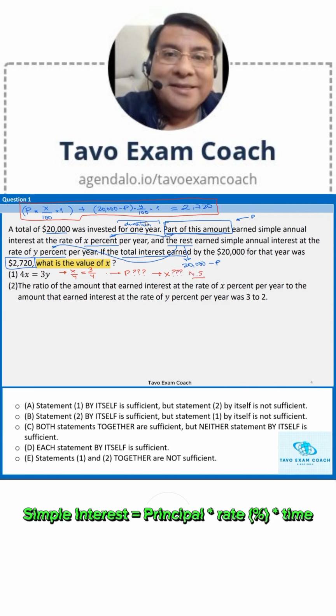Statement 1, not sufficient. What about statement 2? Well, statement 2 says that there is a ratio between two amounts. The P dollars, that is the amount that earned interest at the rate of X% per year, divided by the amount that earned interest at the rate of Y%, that is 20,000 take away P. The ratio of these two is 3/2.